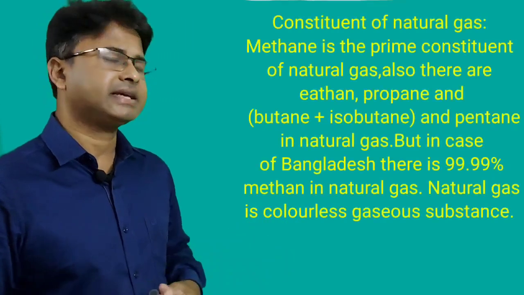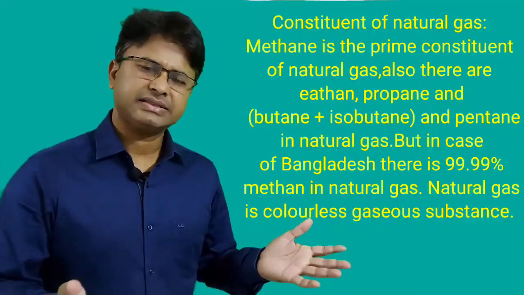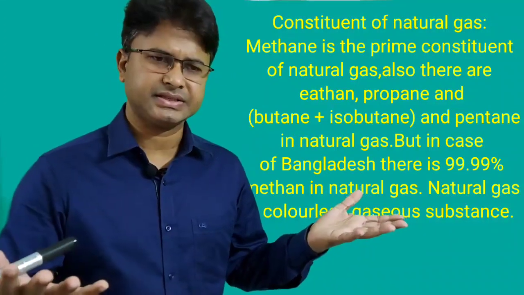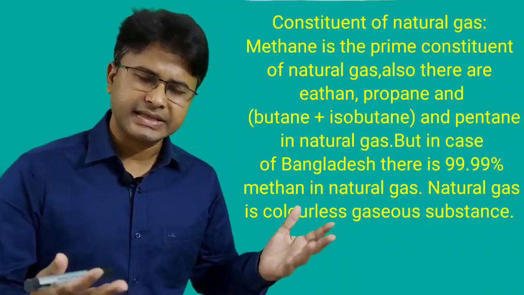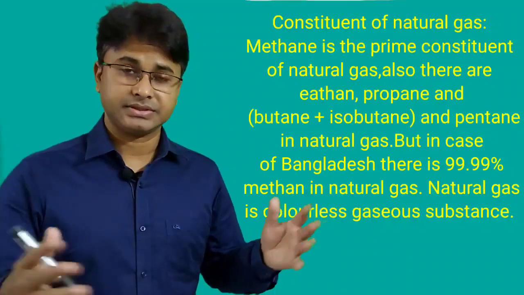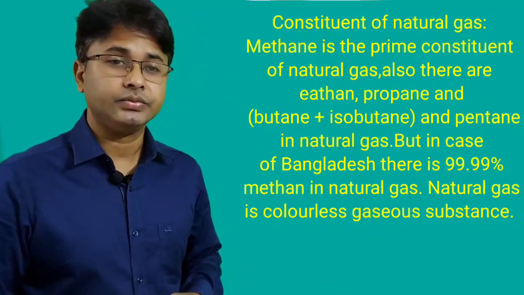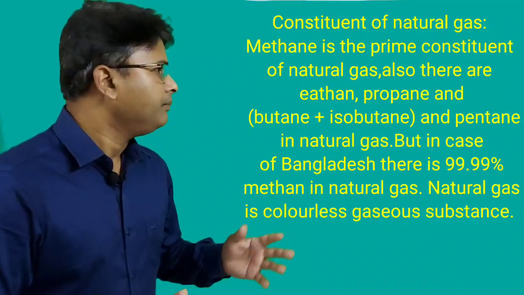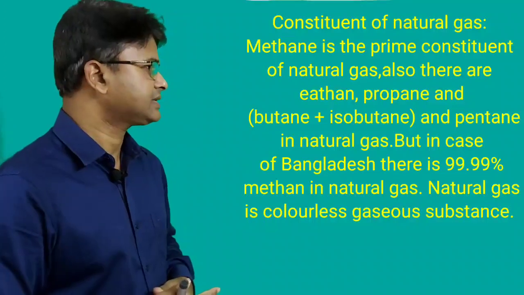Constituent of natural gas. You may ask me, sir, natural gas is just a substance. No, actually I have already told you this natural gas is a mixture of so many compounds, so many substances. Now I would like to tell you what those substances are. Methane is the prime constituent of natural gas.